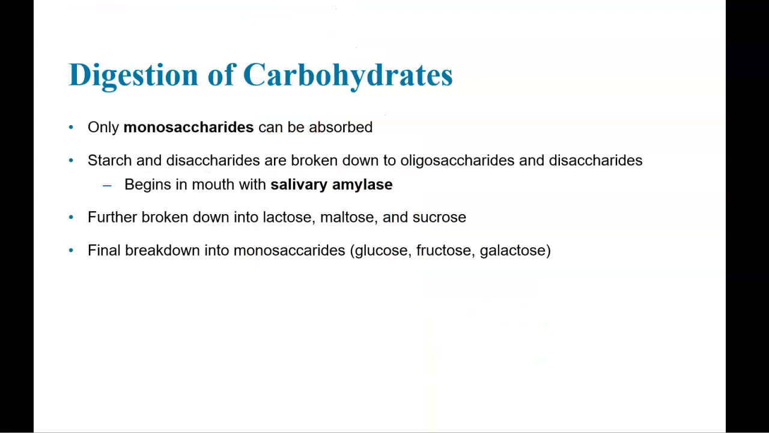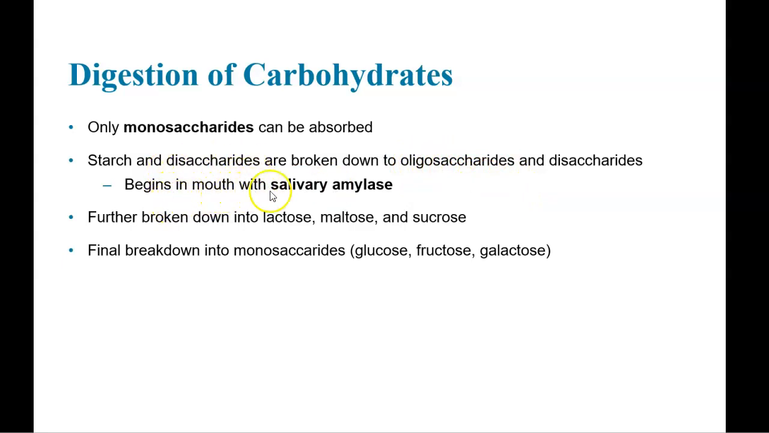So digestion of carbohydrates is a process that breaks down those large polysaccharides and turns them into monosaccharides that can be absorbed. So starch and disaccharides are broken down to oligosaccharides and disaccharides. Oligo means few. So remember that polysaccharides are a complex connection of sugar molecules. Disaccharides would be two sugars. Monosaccharides are single sugars. Oligo is just describing few sugars.